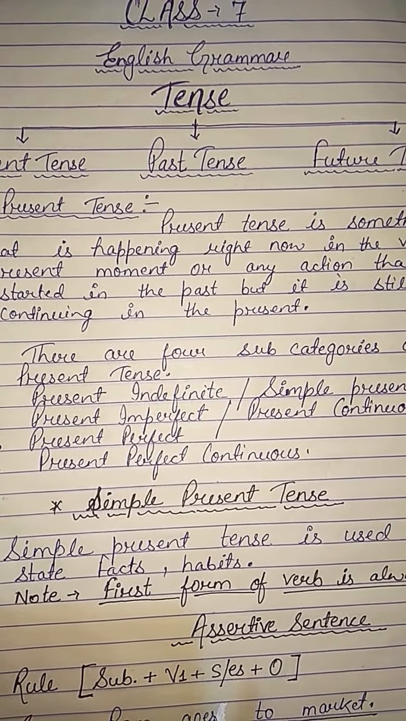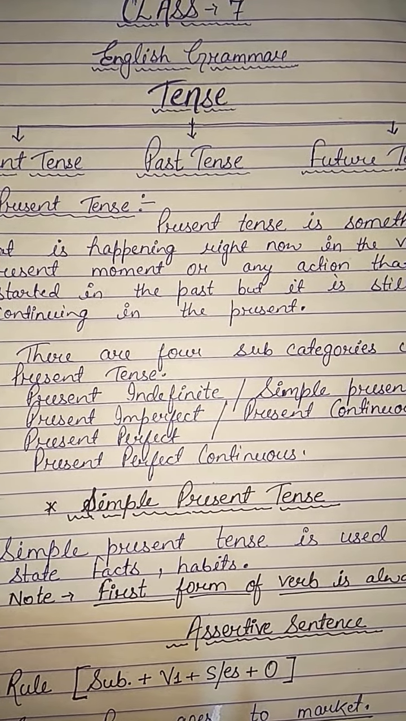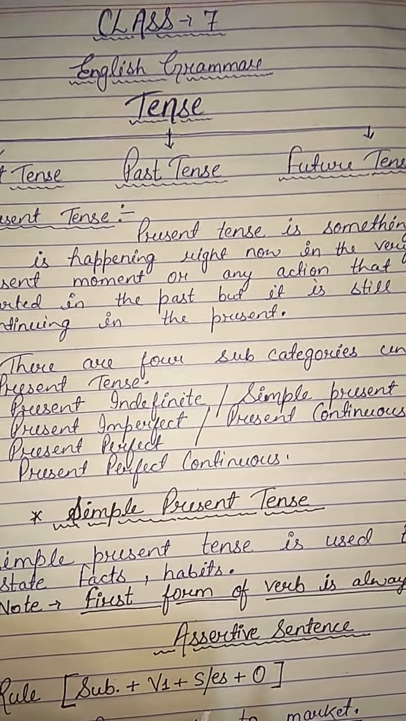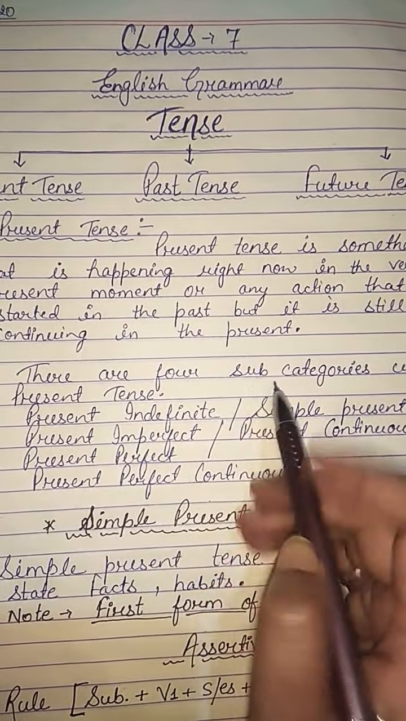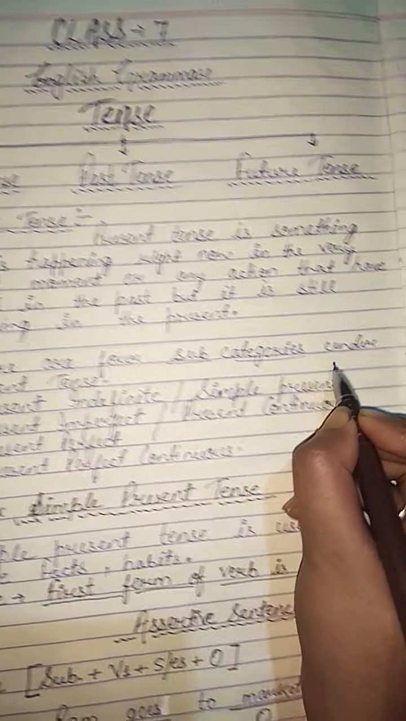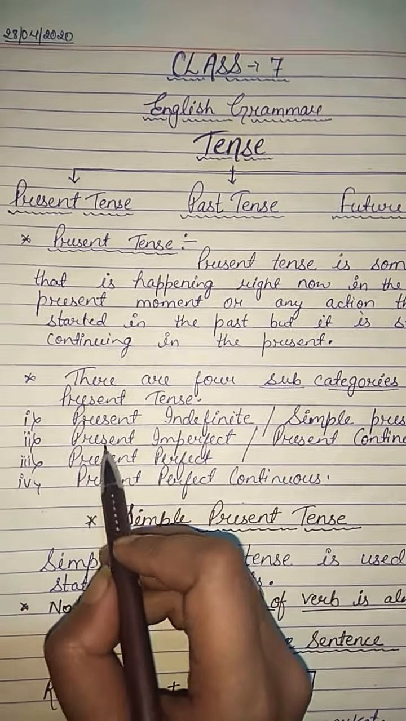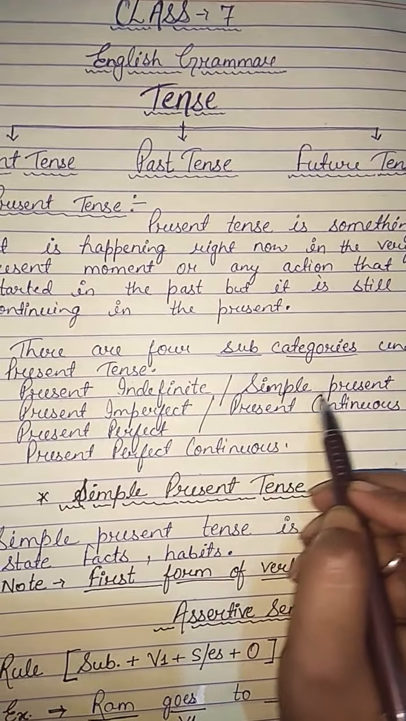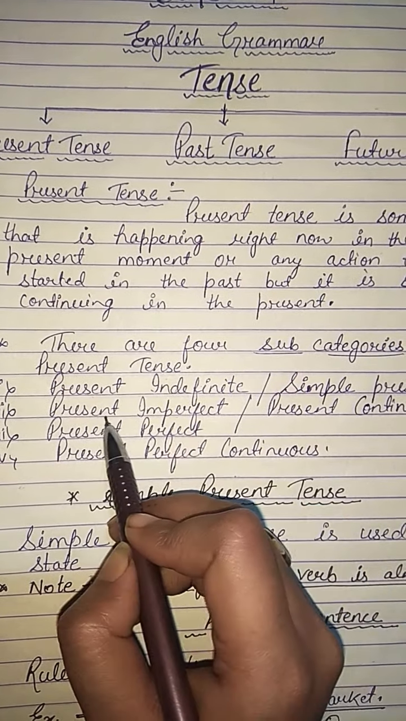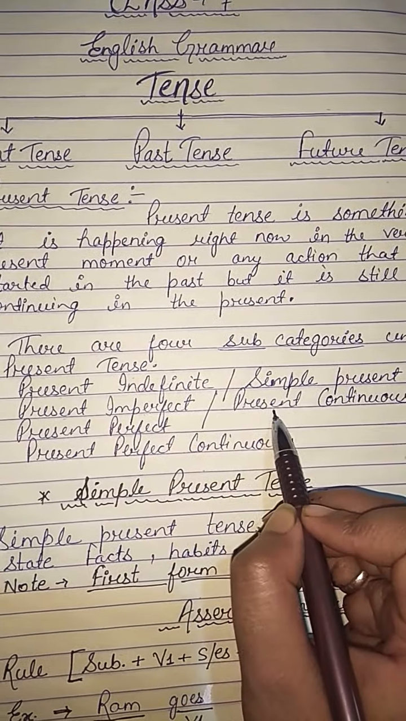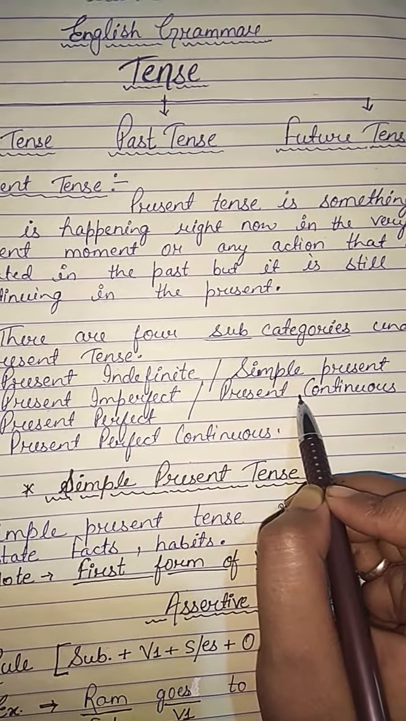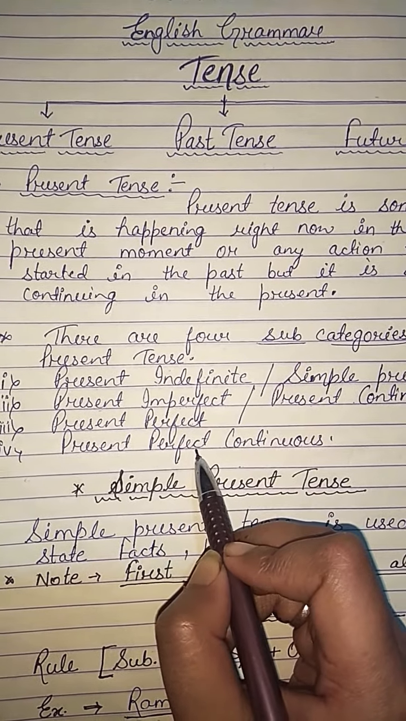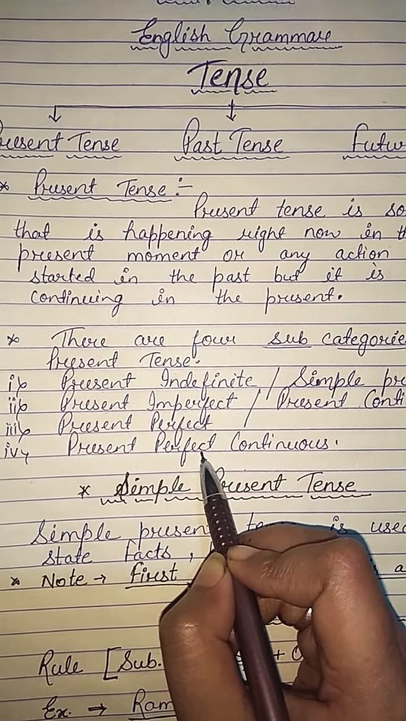As you know, the present tense, past tense and future tense all have four subcategories. Starting with the present tense, there are four subcategories. The first one is present indefinite, or we can also call it simple present tense. Second one is present imperfect, which we can call present continuous also. Third one is present perfect tense, and the last one is present perfect continuous tense.